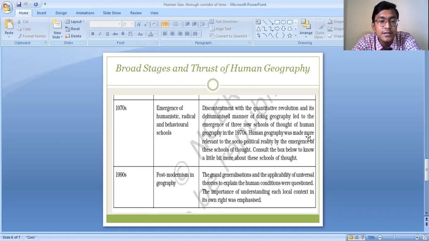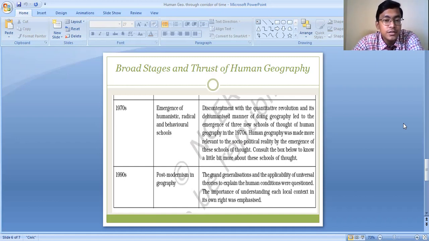Before the 1970s, during the 1950s and 60s, the geographers were mainly concerned to describe the geographical phenomena with the help of statistical techniques, to describe the geographical phenomena and the human activities through maps and all. But after the emergence of these three schools of thought, the human geographers were more focused on the socio-political reality of human beings, on the social, cultural and political reality of human beings.